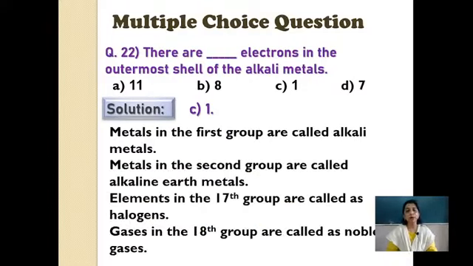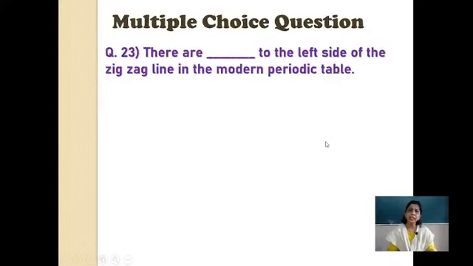Metals in the first group are called alkali metals. Metals in the second group are called alkaline earth metals. Elements in the 17th group, the second last group, are halogens, and the last is noble gases. So the very first is alkali, then alkaline earth metals, second last is halogen, last is noble, and in between the d block gives you transition elements. These are called transition elements, and the f block is inner transition. Okay, let us go to the next one.